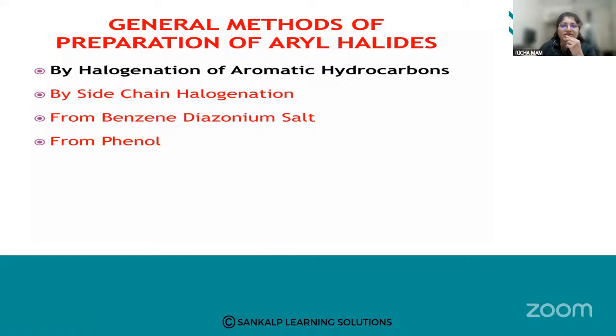Aryl halides means the halogens are attached to the aromatic ring. Second is by side chain halogenation. Third is from benzene diazonium salt, and the fourth one is from phenol. So these are the general methods of preparation of aryl halides.